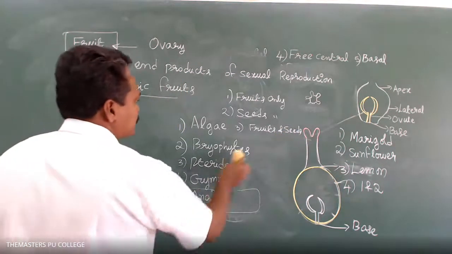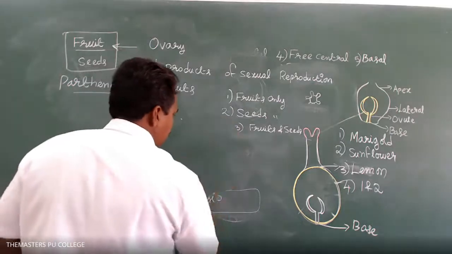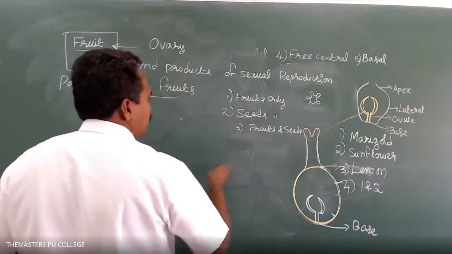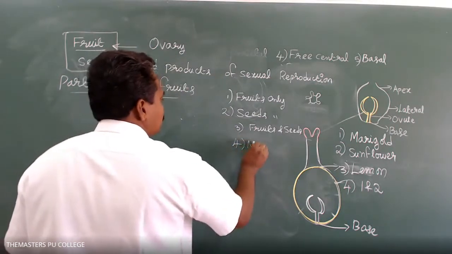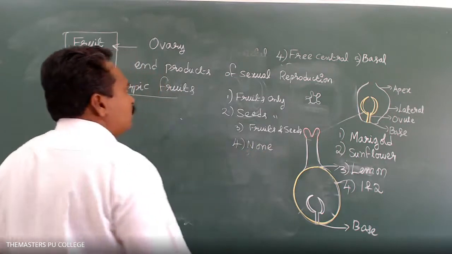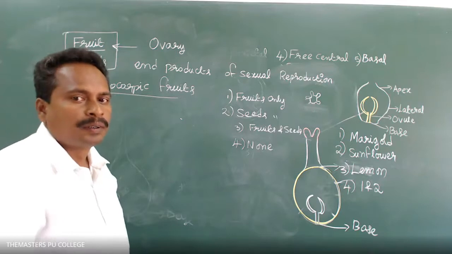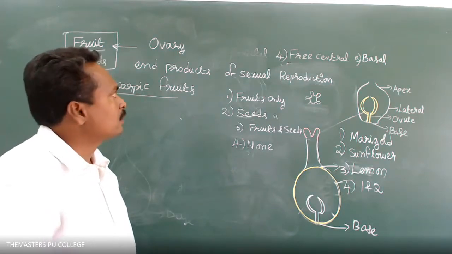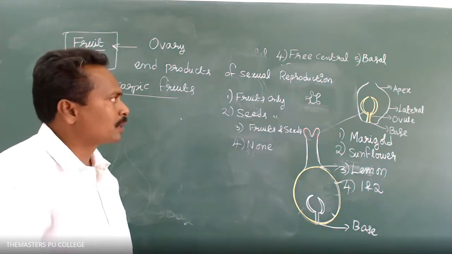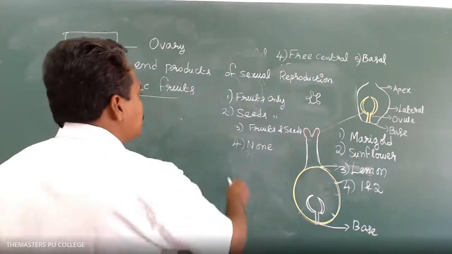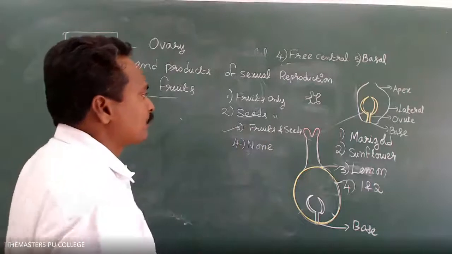Option 4 is none of these. What is the answer for this question? Option 3, fruits and seeds. Very good.